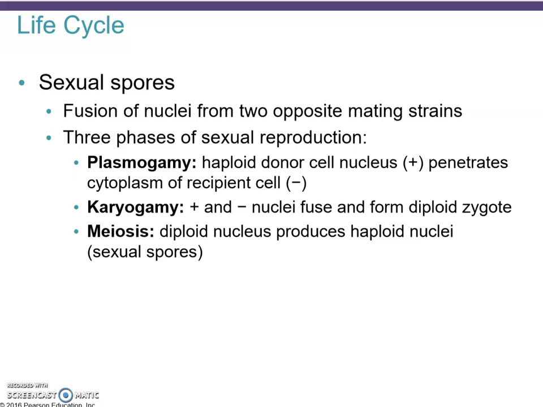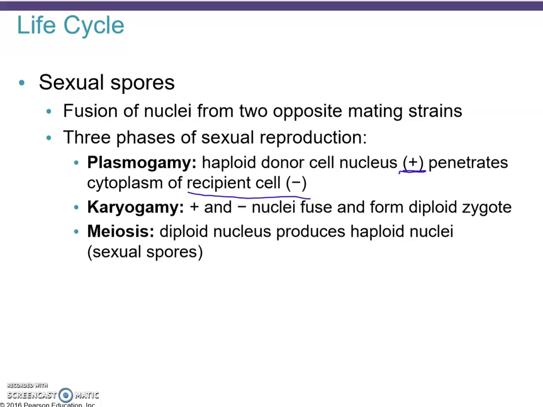So you have the fusion of two nuclei from two opposite mating strains. In this case, they're just called plus and minus cells. So here, the three phases of sexual reproduction in a fungus will be plasmogamy. That means the haploid donor cell nucleus, so this plus cell, penetrates the cytoplasm of the recipient cell, the minus cell.